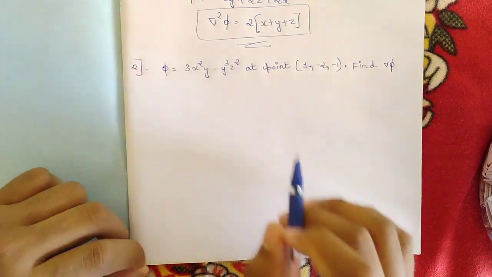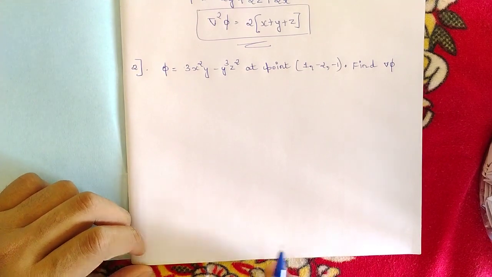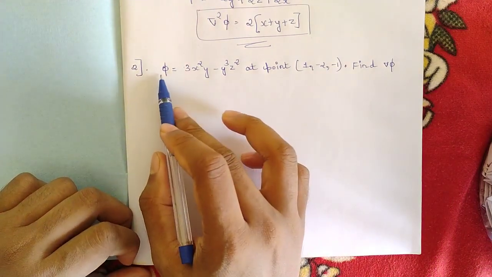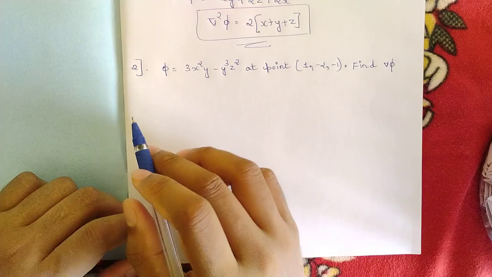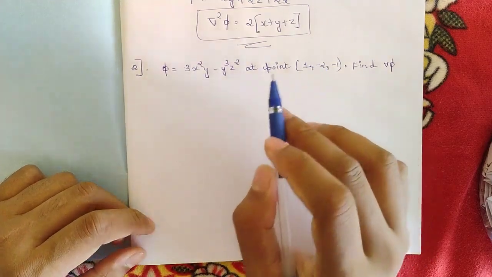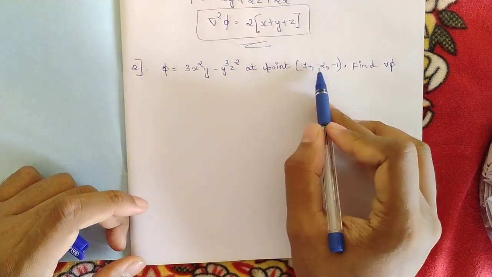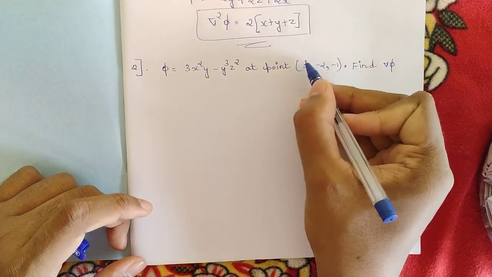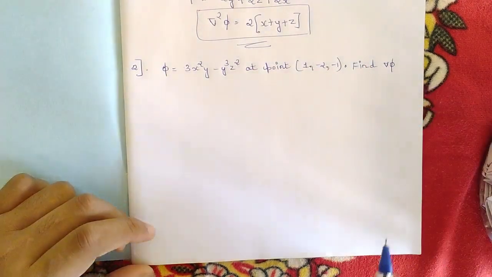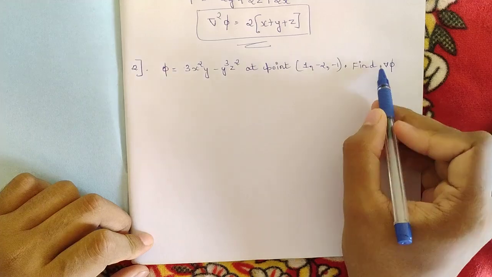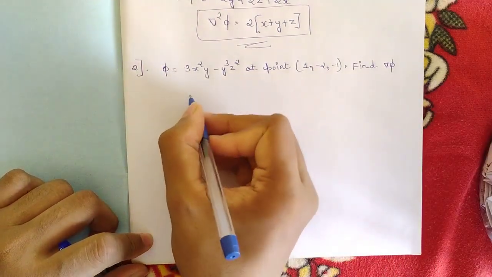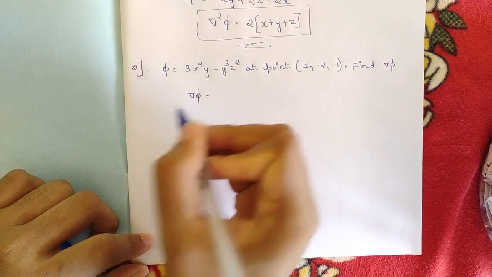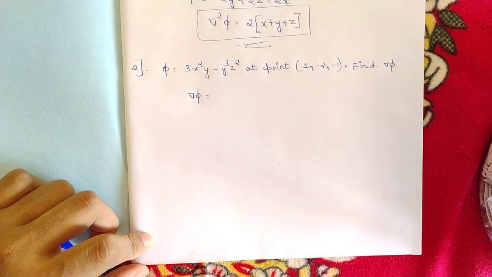So this is one more problem where they have given the scalar point function phi, and also the values of x, y and z, that is 1, minus 2, minus 1. Hope you might be knowing it. Again, they told us to find the gradient del phi. So del phi, again let us substitute the formula and write it.